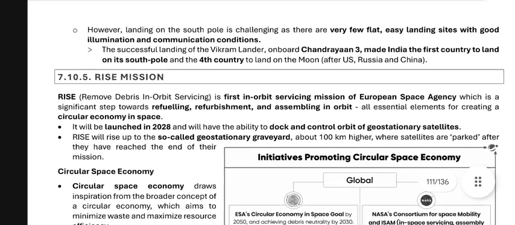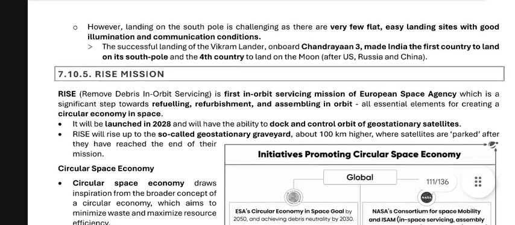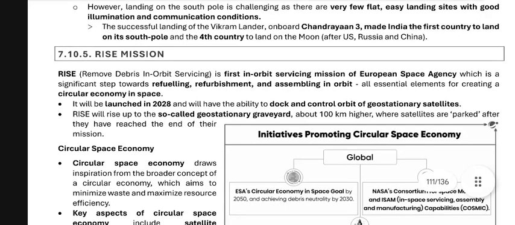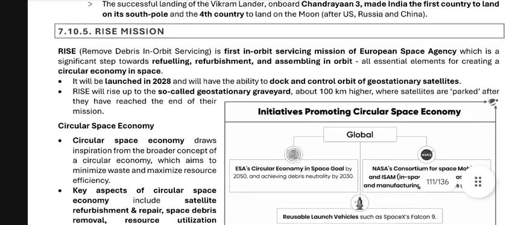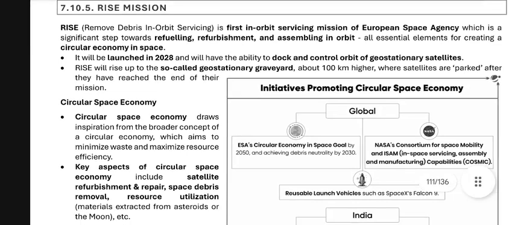RISE, Remove Debris and In-orbit Servicing, is the first in-orbit servicing mission of the European Space Agency, which is a significant step towards refurbishment and assembling in orbit, all essential elements for creating a circular economy in space. It will be launched in 2028 and will have the ability to dock with and control orbital geostationary satellites. RISE will rise to the so-called geostationary graveyard, over 100 km higher, where satellites are parked after they have reached the end of their life. Which brings us to the circular space economy.